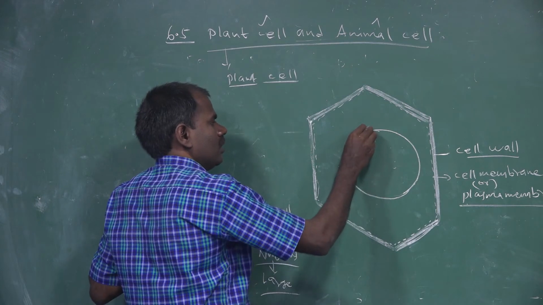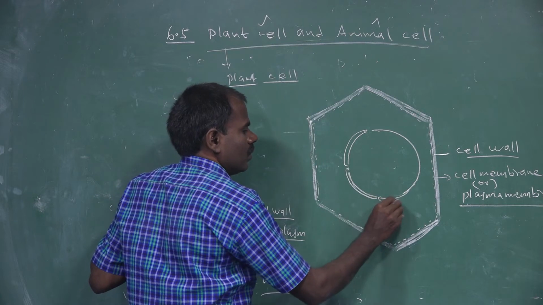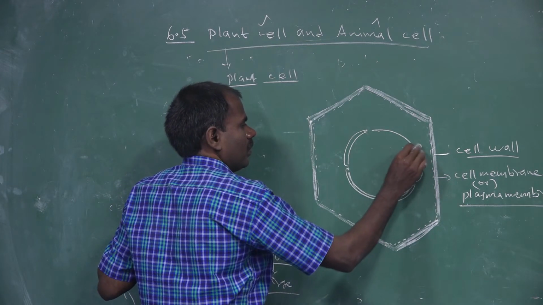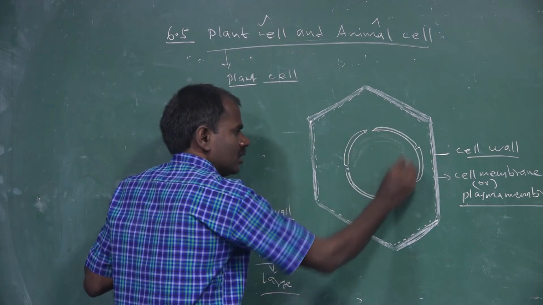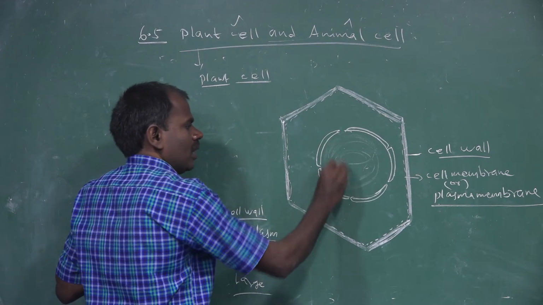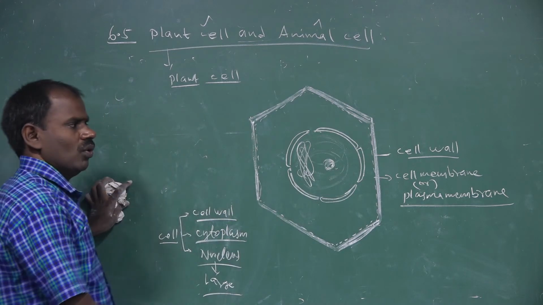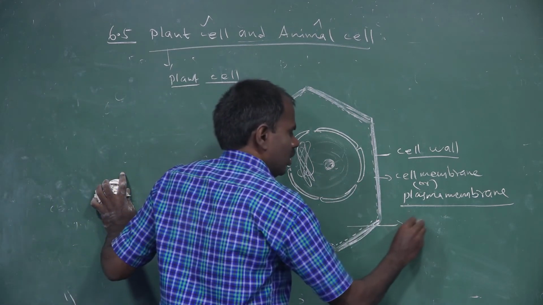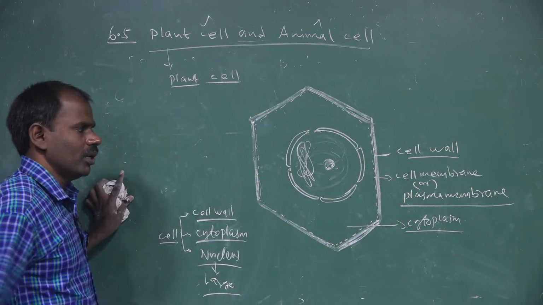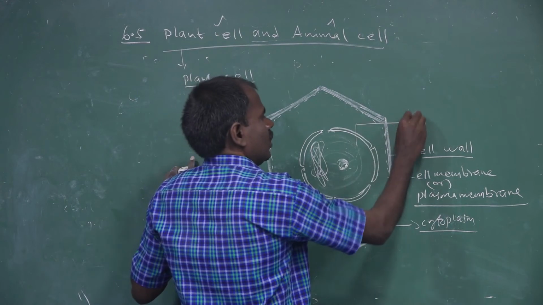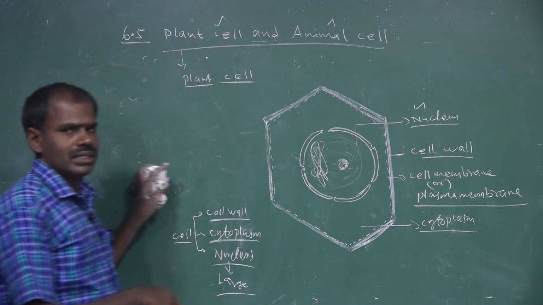The nucleus has a nuclear membrane, the outer nuclear membrane and inner nuclear membrane. Inside the nucleus are the nucleoplasm, chromatin reticulum and nucleolus. This region is called the cytoplasm. This region is called the nucleus. The nucleus is the large cell organelle found in only plant cells and animal cells.